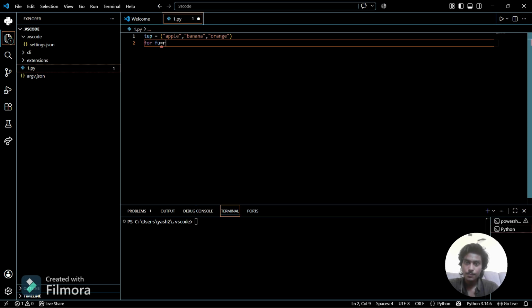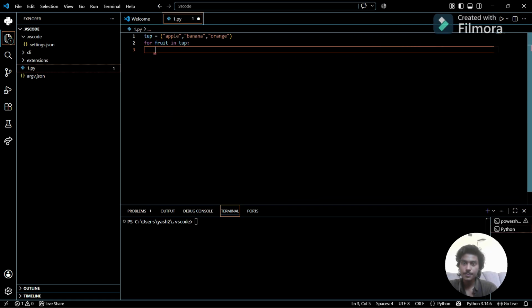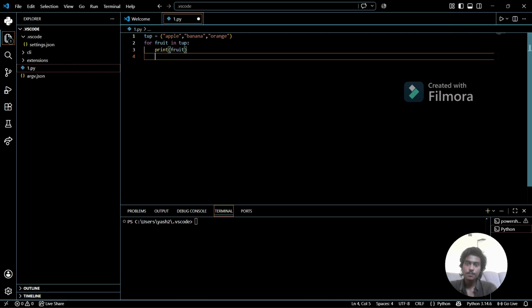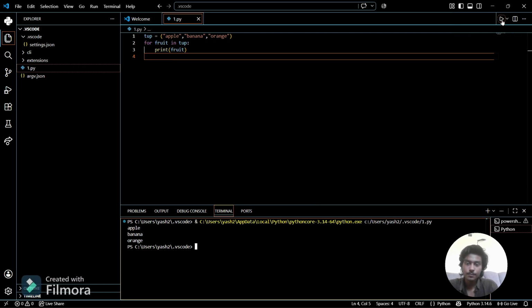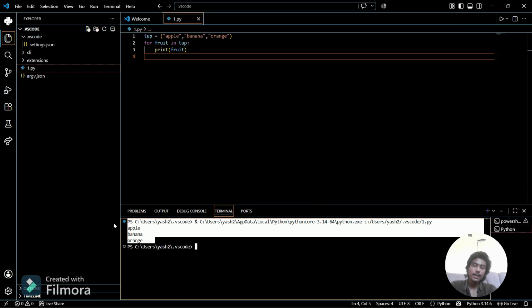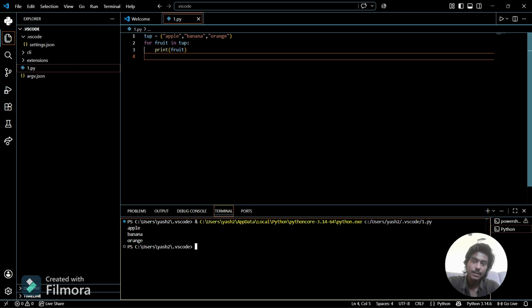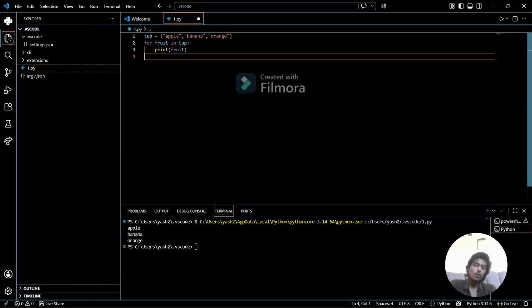So for fruit in tuple, I'm going to print the fruit every time. You can see now it will return apple, banana, and orange in the loop. So that's how we can use loops on the tuple.